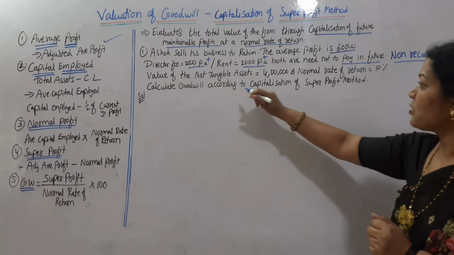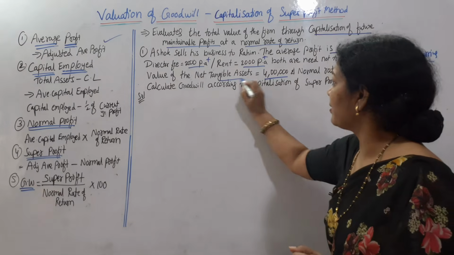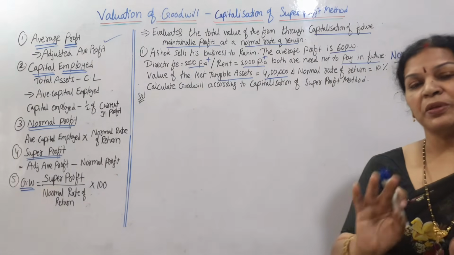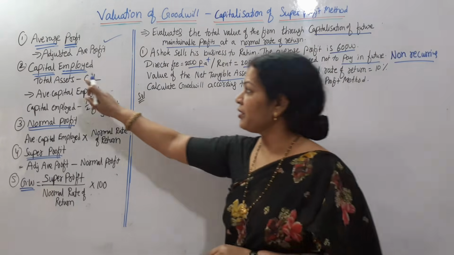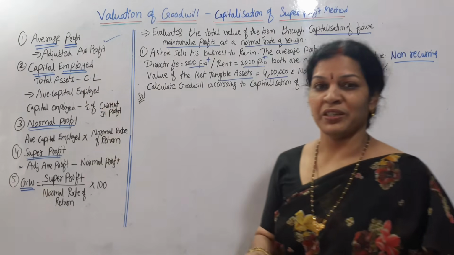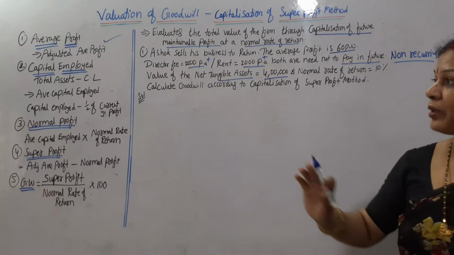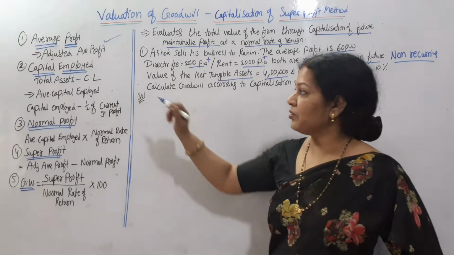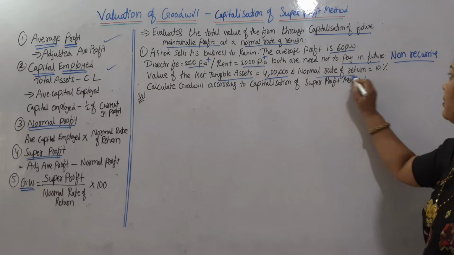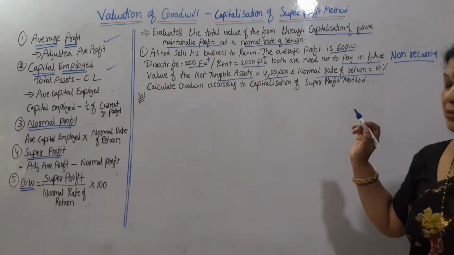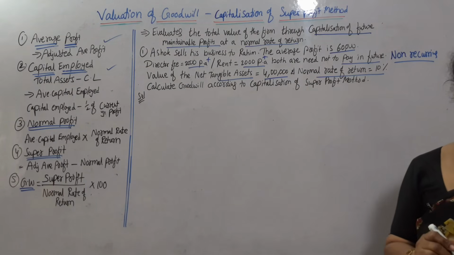Next one, value of the net tangible assets 4 lakh. Value of net tangible assets, direct value is given. Generally we used to calculate in capital employed, total assets minus current liabilities. That value, means capital employed, is given to us. Need not to calculate this capital employed. Normal rate of return 10% is also given. And calculate goodwill according to the capitalization of super profit method.